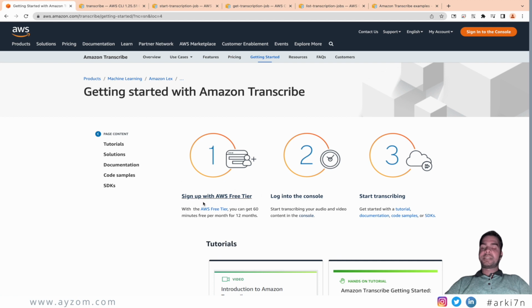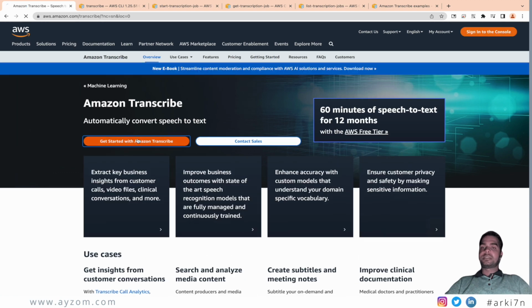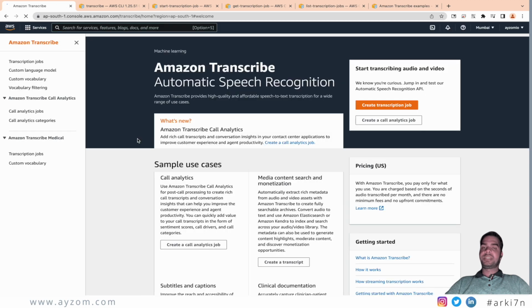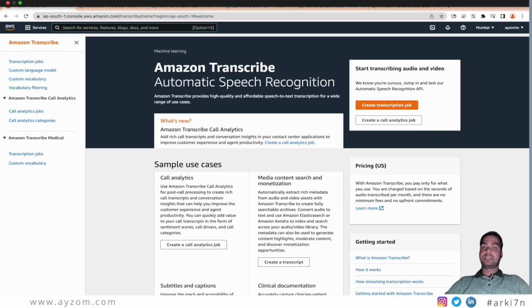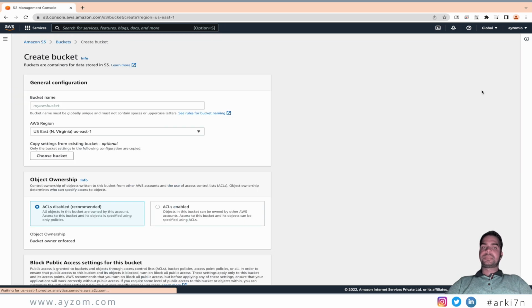And now we'll be starting with how we can get started with these services. So we'll go back to the landing home page and click on this button, which will take you to the landing page of these services. But before we move to these services, we will create the S3 bucket first. So just go to S3 and click on create bucket and name the bucket. It should be unique to you and it cannot be duplicated.